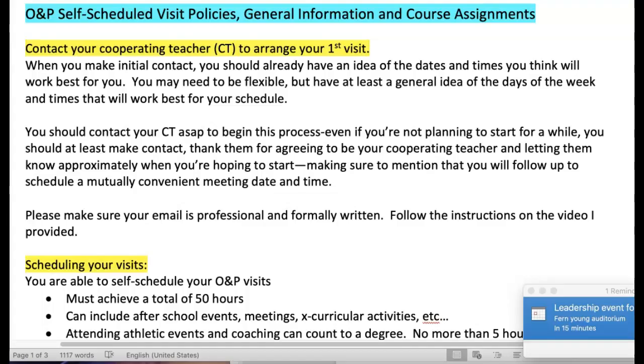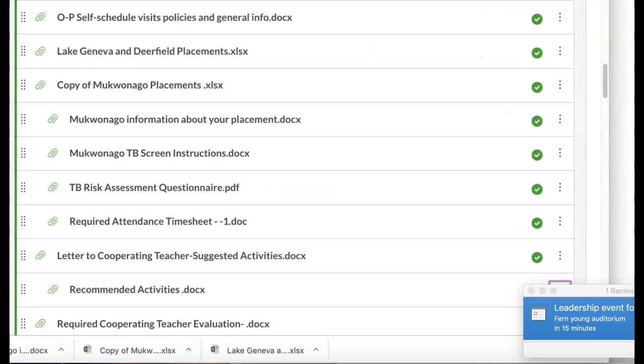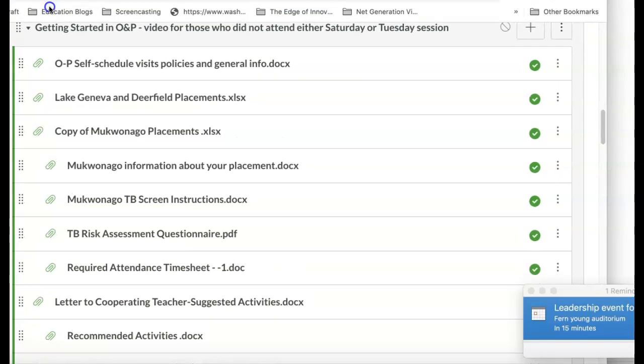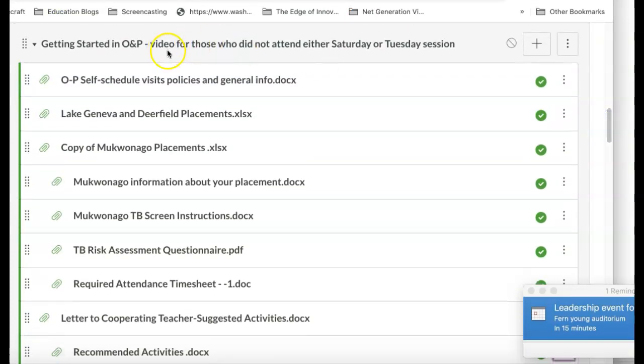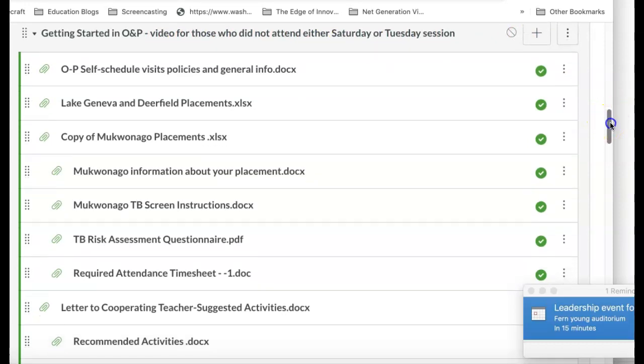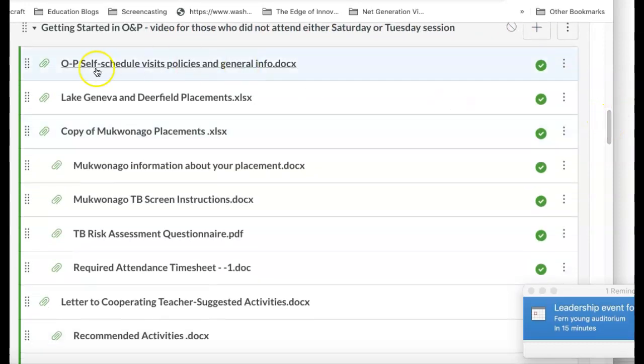Okay, I'm going to be reading off of a form that's available, or it's a sheet that's available for you on the Canvas site. And let me show you where all of this information is housed. If you go into Canvas and you select the Getting Started in O&P video for those who did not attend either Saturday or Tuesday, all of this information is provided for you. The document that I'm reading off of is right here. And then your placements are in these two files.